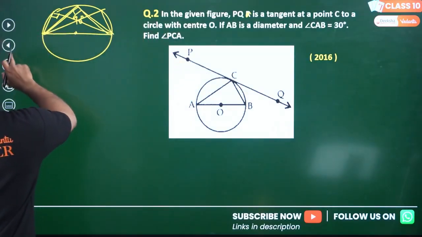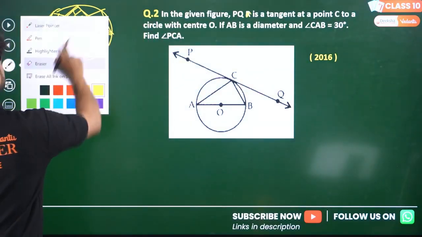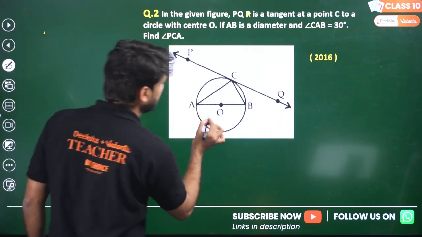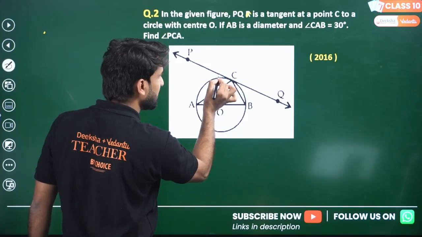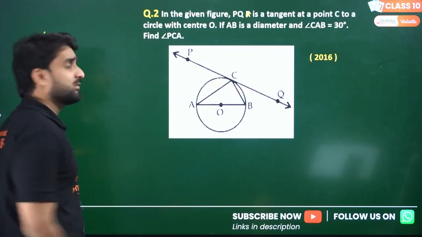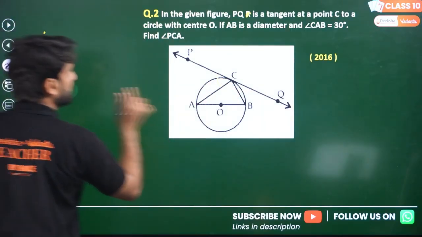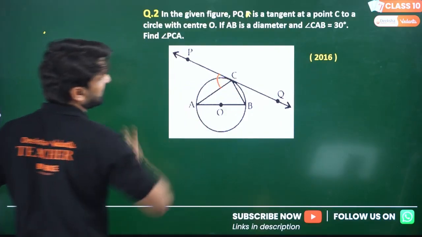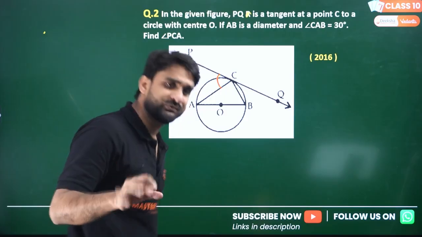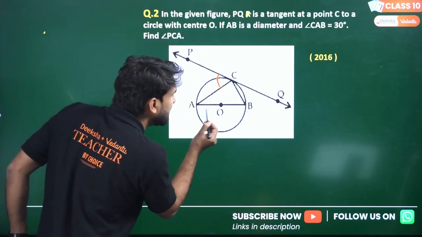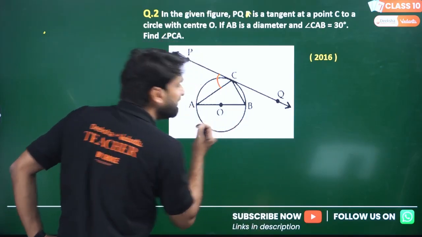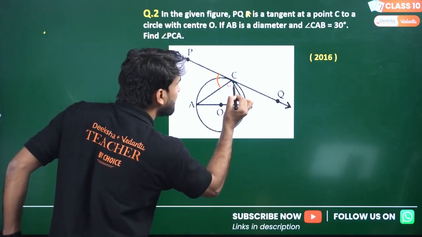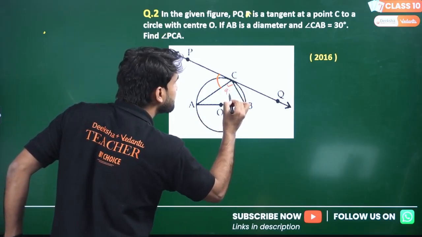So how can we find the solution? Very easy. We have to find PCA, this angle. Oh, I think the yellow color is not showing to you guys. So we have to find this angle PCA. My dear champs, if O is the center, then AOB will be the diameter. And if AOB is the diameter, what will be this angle? This will be 90 degrees, yes, angle in a semicircle.